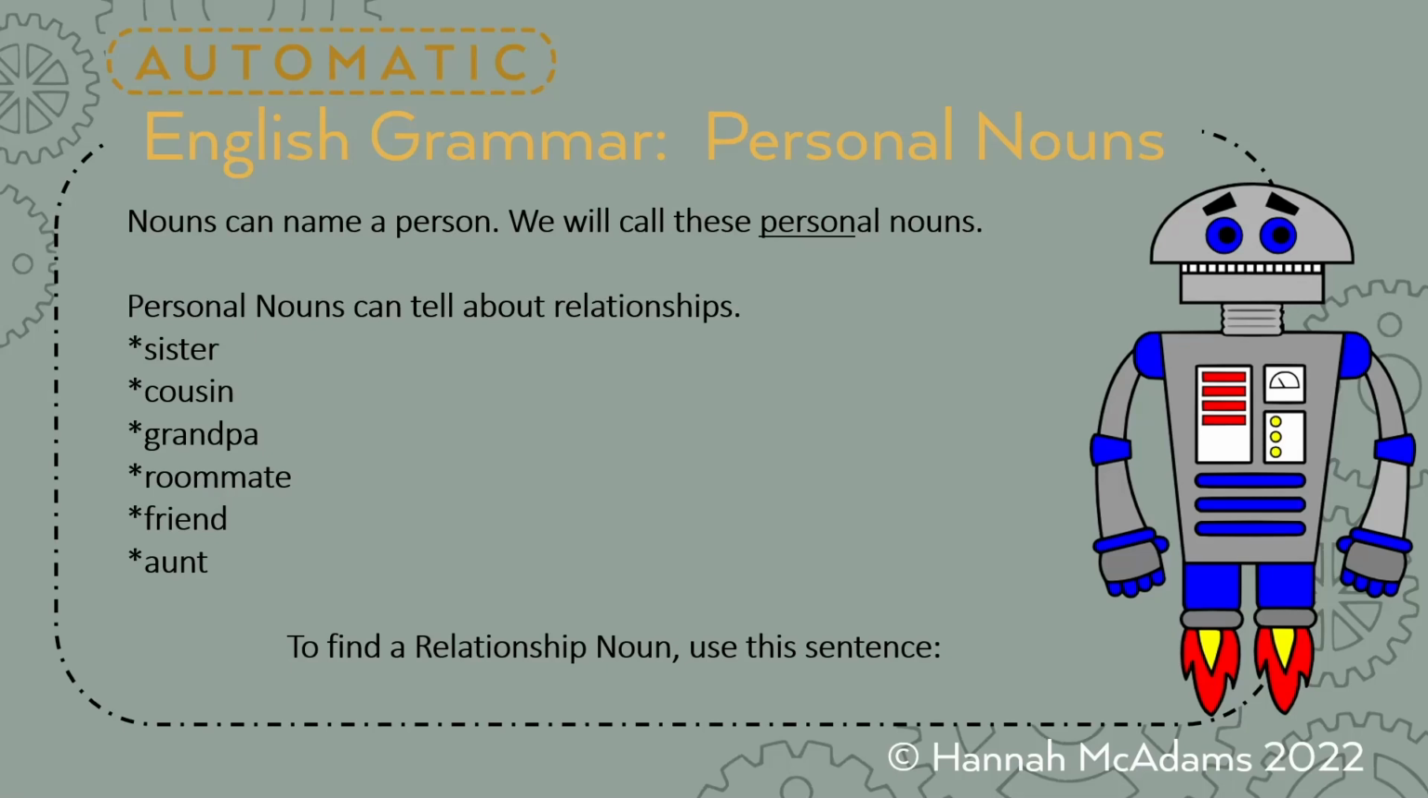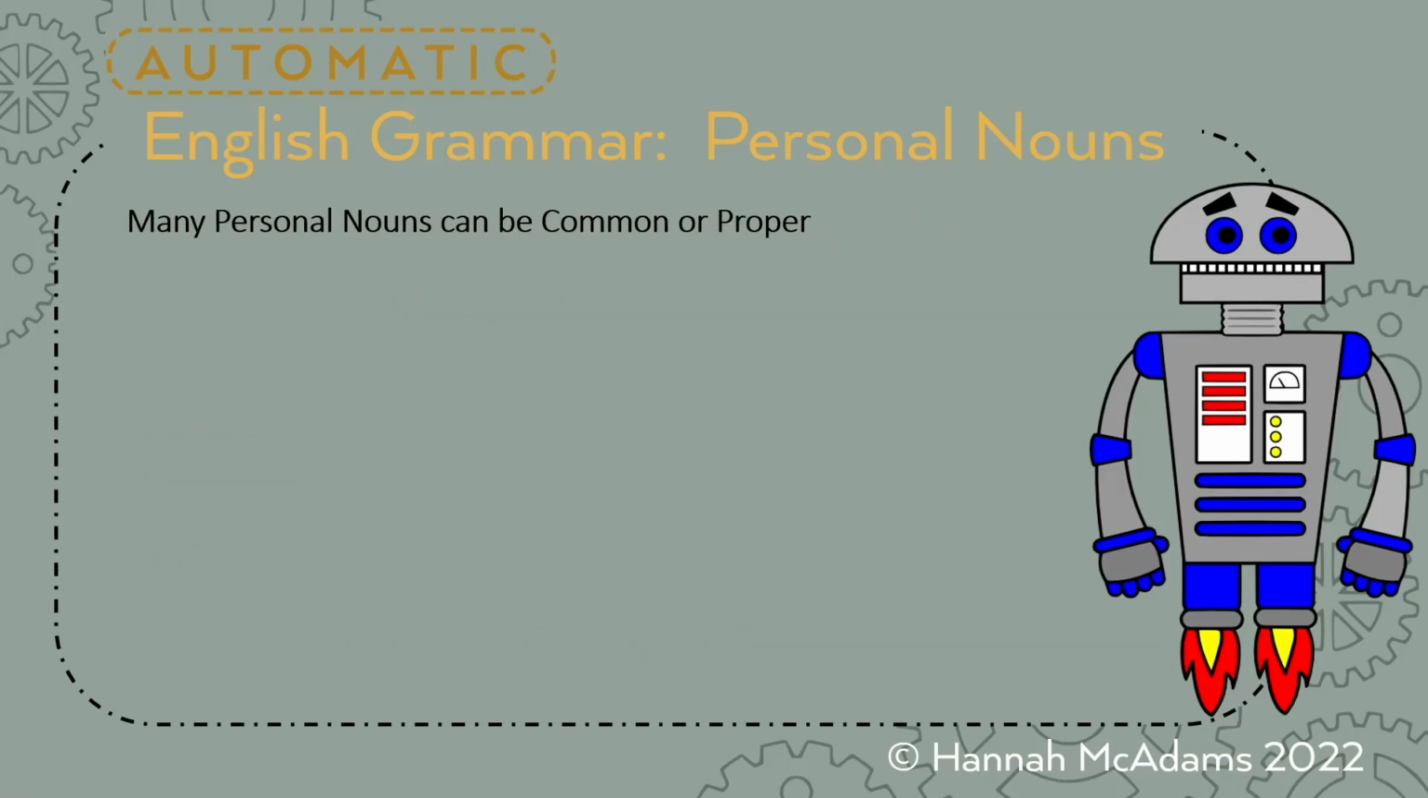but this kind of gets you started. So to find a relationship noun, use this sentence, this is my, and then tell how you're related. This is my friend. This is my roommate. This is my sister or my brother.